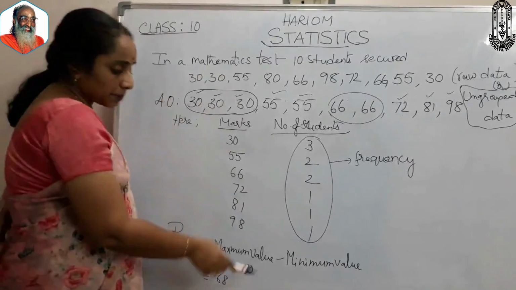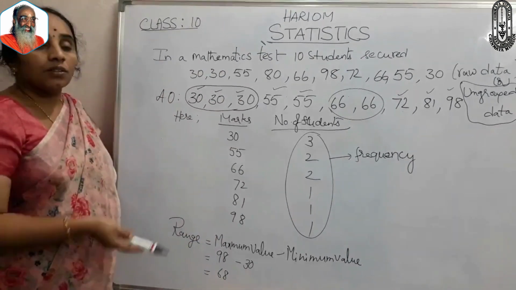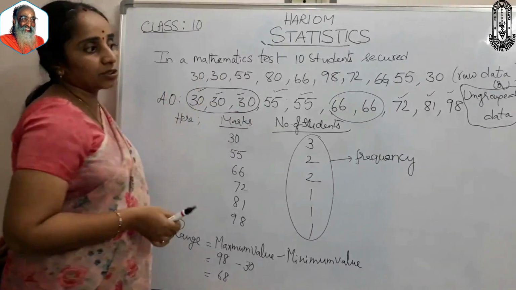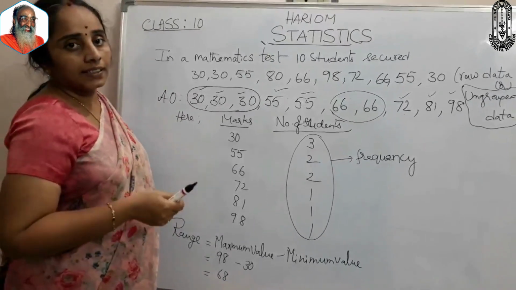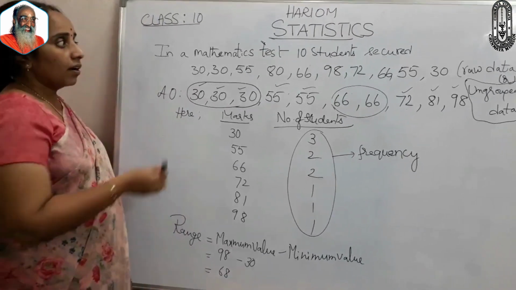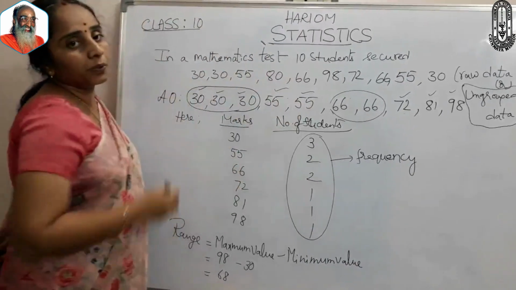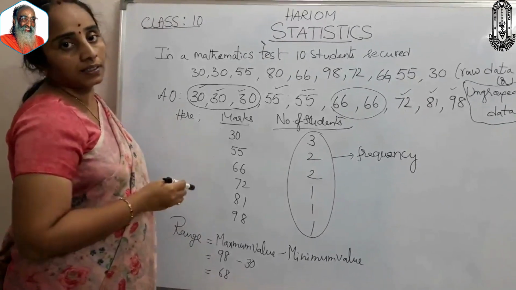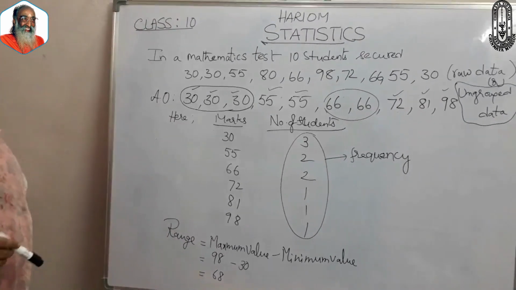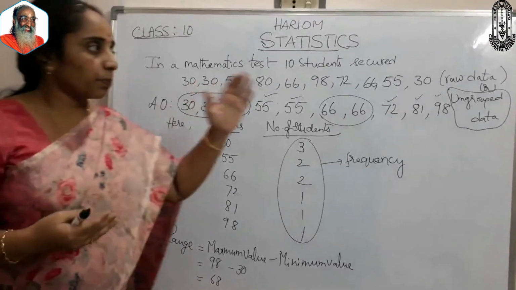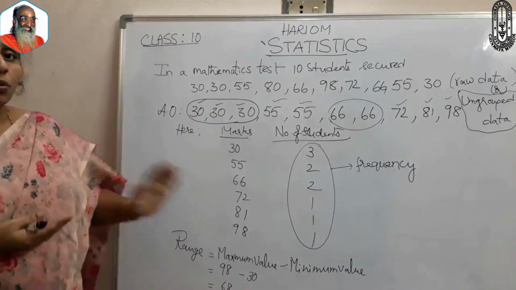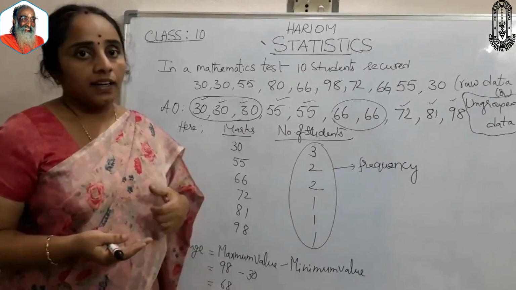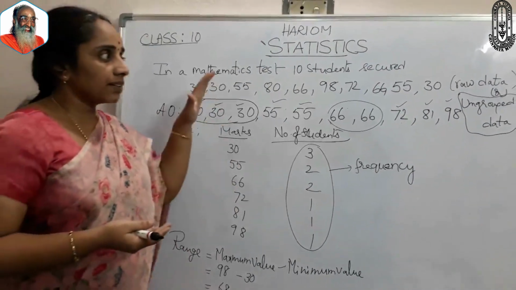Because this range helps us to divide this data into classes or class intervals. So for raw data, finding the range is an essential part. And when we make this ungrouped data into grouped data, then we can analyze this data clearly. After that, we can interpret this data.